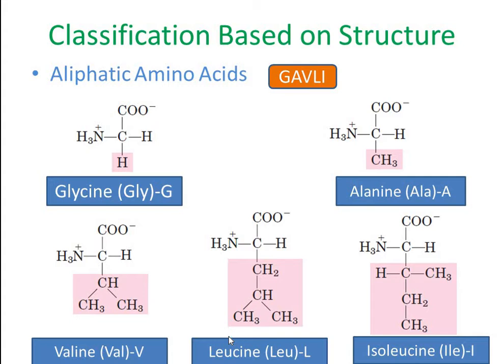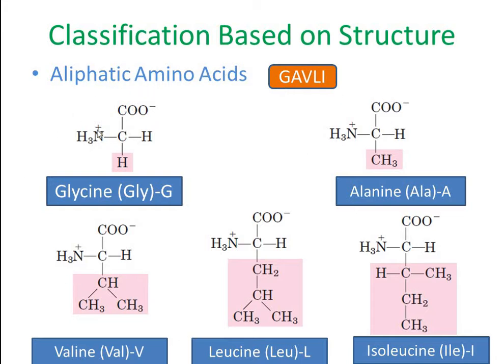The very similar structure, or the isomer of leucine, is isoleucine. See here, only the position of this methyl group changes in isoleucine. Isoleucine is indicated by the 3-letter abbreviation ILE and 1-letter abbreviation I. So these are the 5 amino acids which are very simple in their structures.